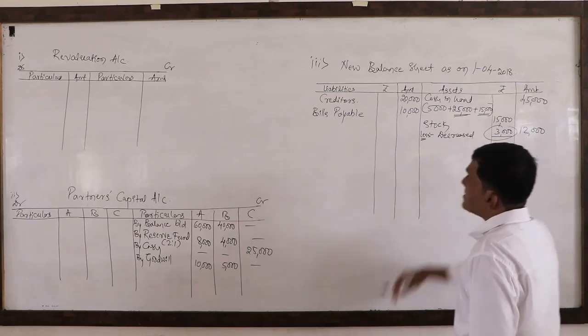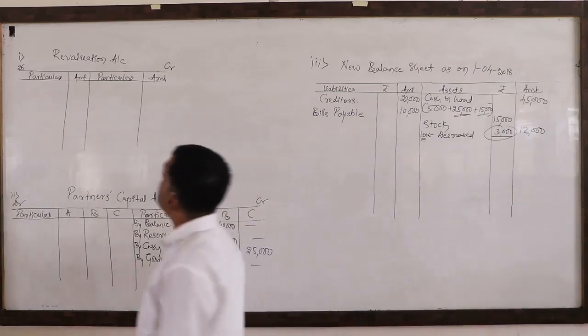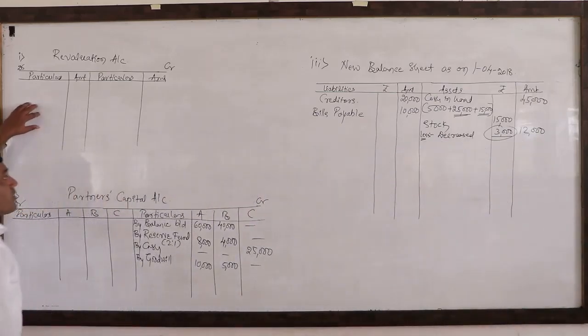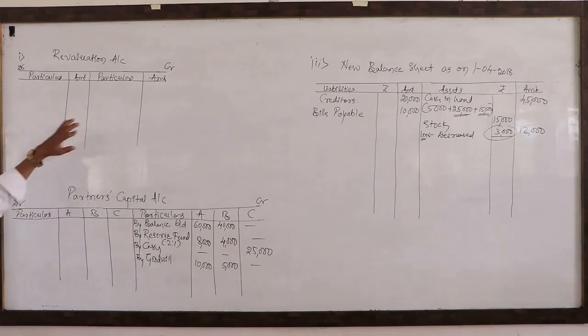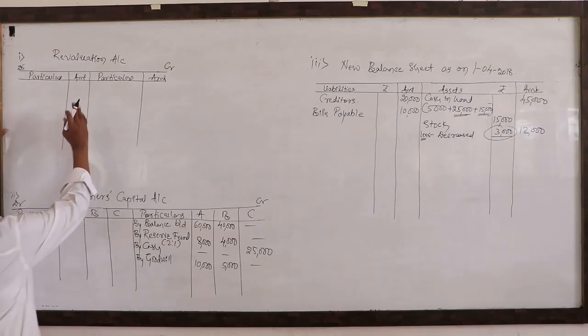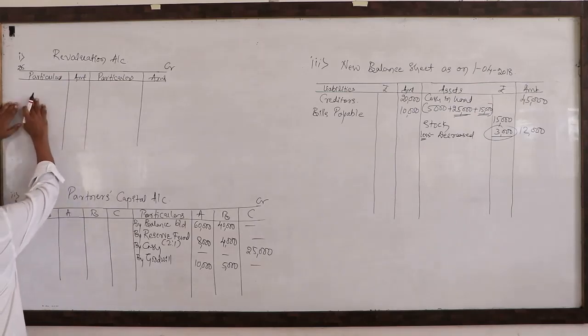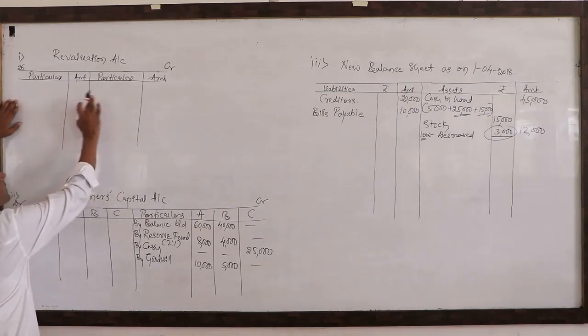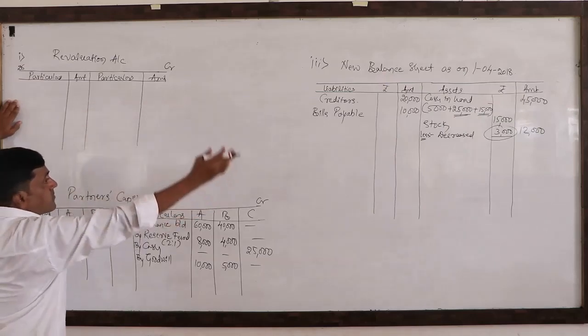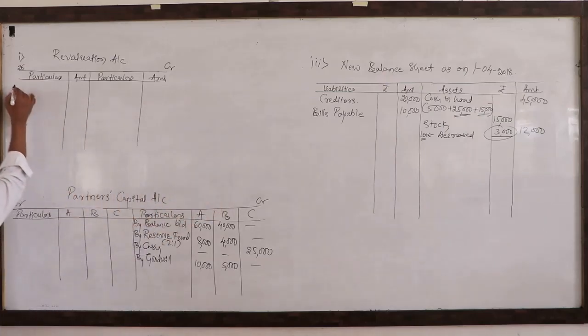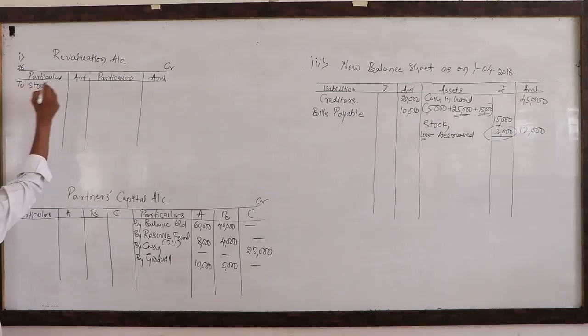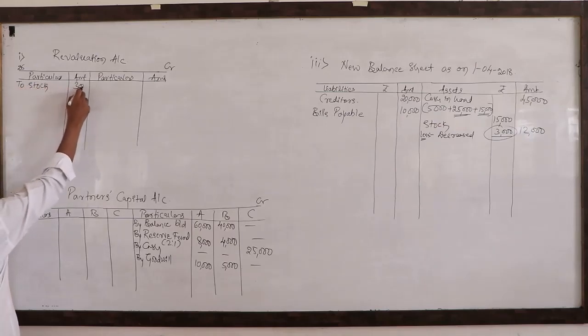It is a loss. So as I said, dear students, this revaluation account is a nominal account. It contains only expenses and incomes. So as for the nominal account, debit side expenses or losses, credit incomes or gains. So that 3,000 is the loss to us. So that is the reason we need to write it on the debit side. To stock 3,000.